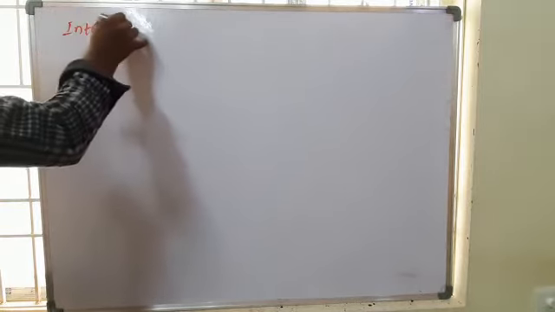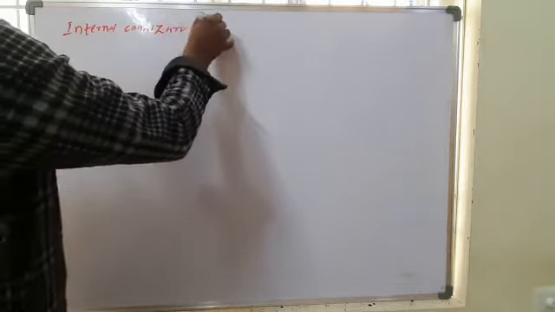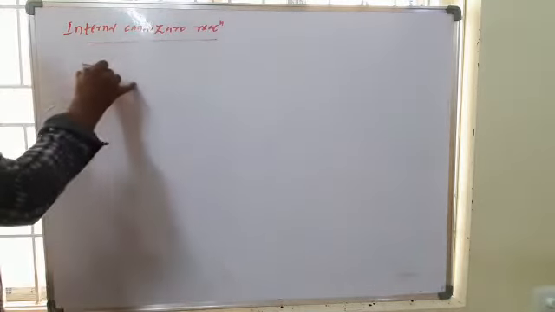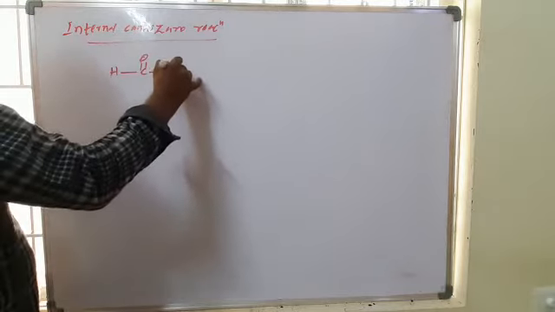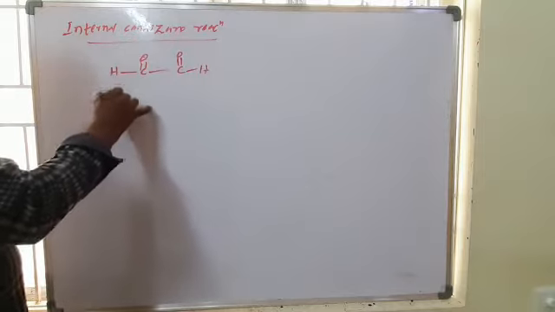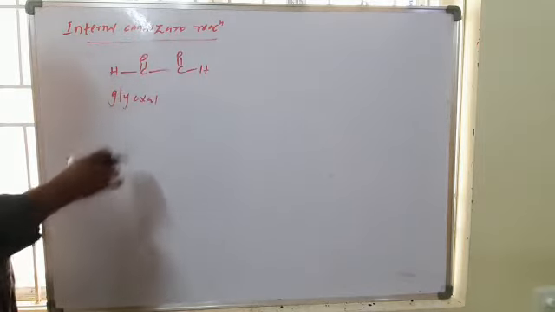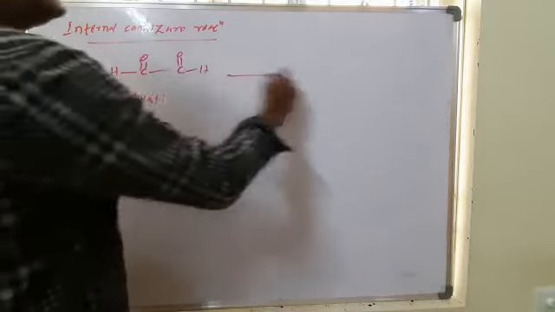Next, the internal Cannizzaro reaction. Internal Cannizzaro reaction means both aldehyde parts are present in the same molecule. So this is glyoxal, this is an aldehyde part, this is an aldehyde part, there is no alpha hydrogen.